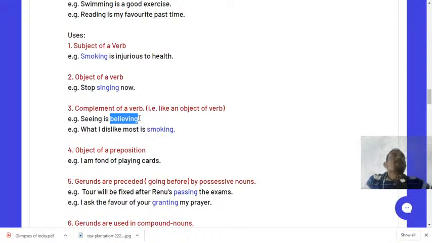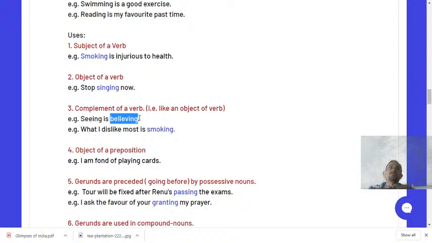Understood? If an ing word has to be called an object of a verb, then the verb has to be an action verb, always remember. But if ing comes after the be verb, that is am, is, are, was, were, then that particular ing can never be called an object. It should be called a complement. So dear students, hopefully you understood the difference between object and complement.